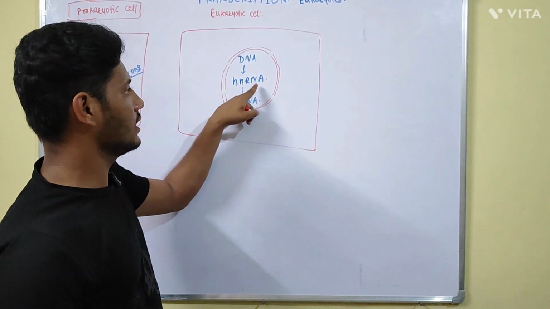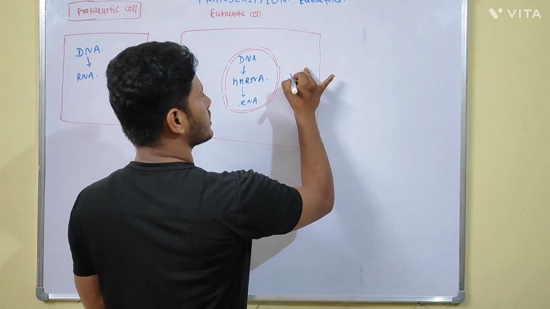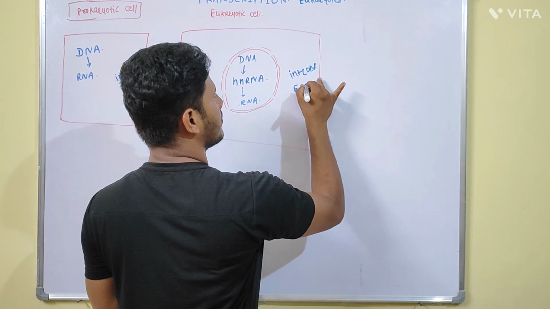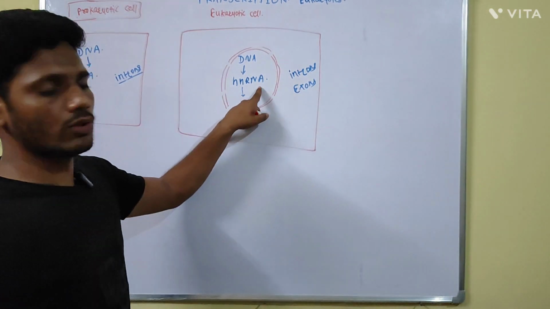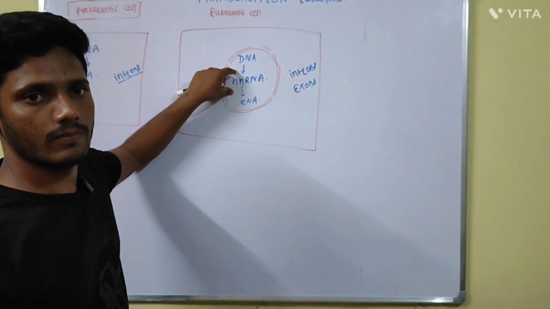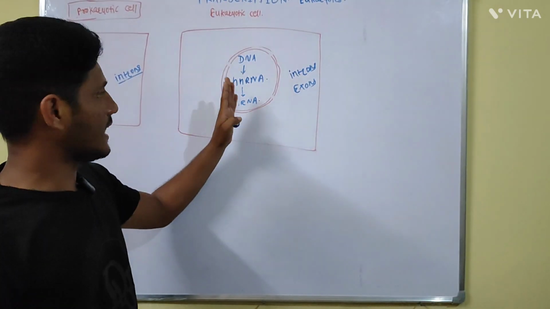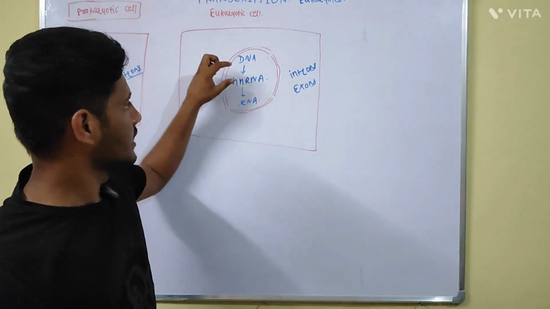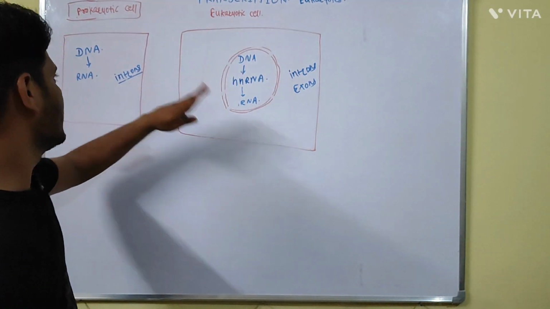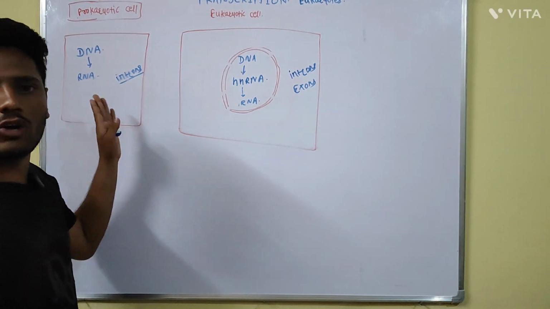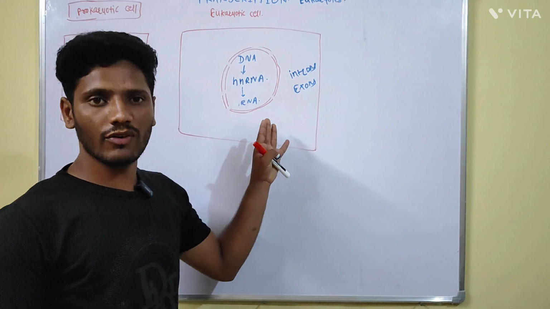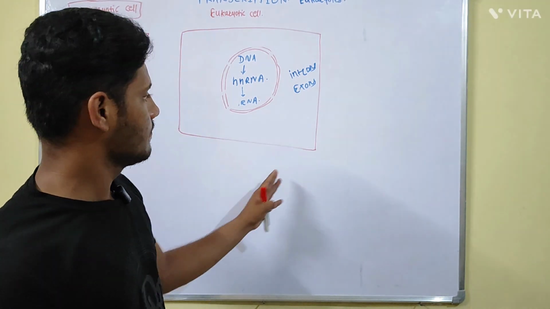This heterogeneous nuclear RNA contains introns as well as exons. So it needs to be processed. Post-transcriptional changes take place in this heterogeneous nuclear RNA in case of the eukaryotic cell, while in case of the prokaryotic cells, there are no post-transcriptional changes. Now, what are the post-transcriptional modifications or changes? We will see now.